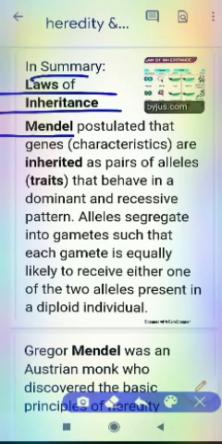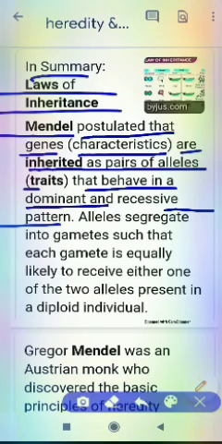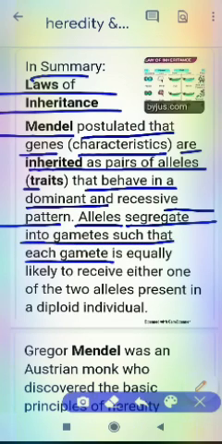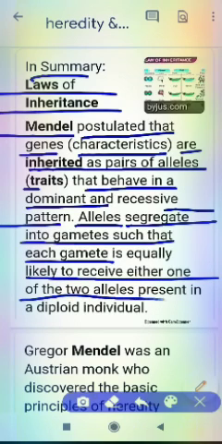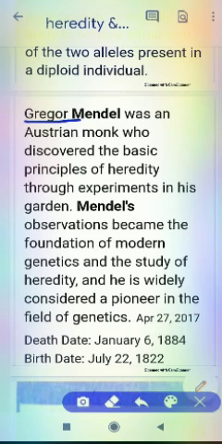Mendel postulated that genes, meaning characteristics, are inherited as pairs of alleles, traits that behave in a dominant and recessive pattern. Alleles segregate into gametes such that each gamete is equally likely to receive either one of the two alleles present in a diploid individual. So the next is Gregor John Mendel.